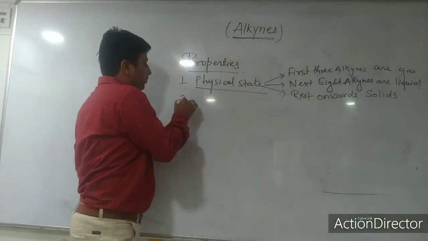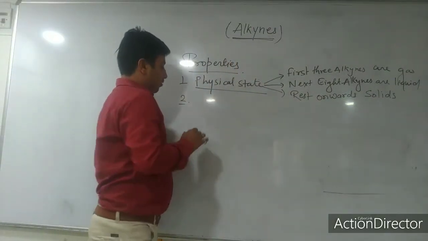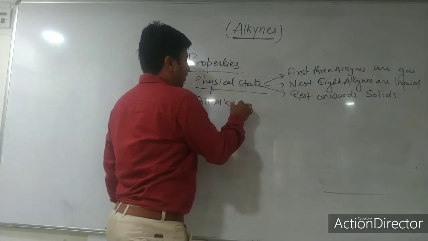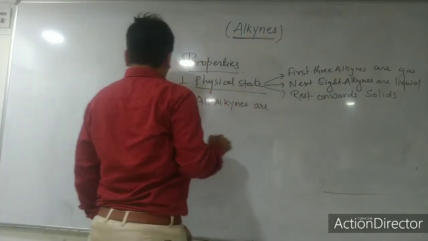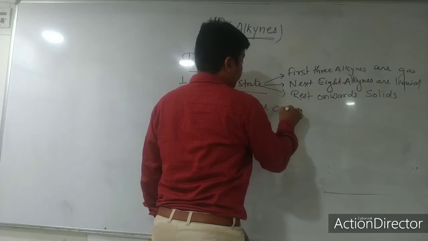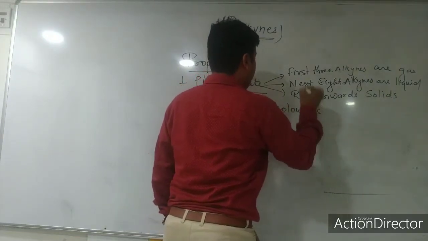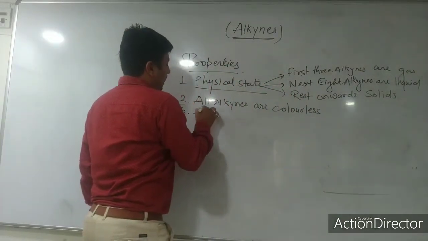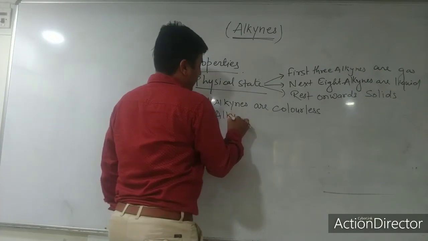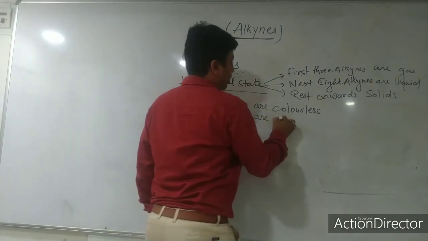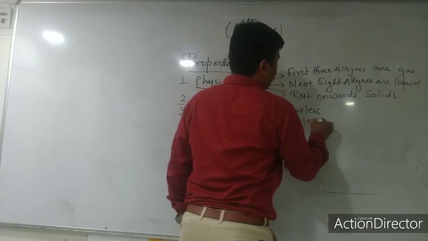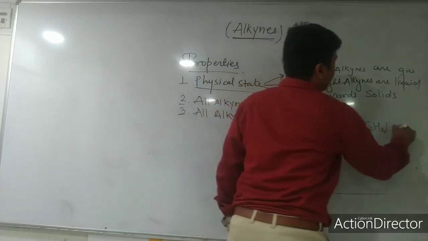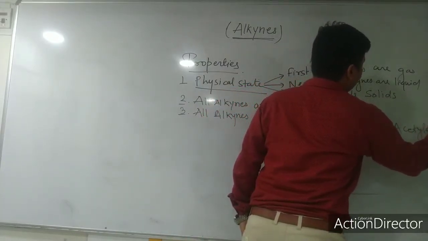Now we are moving towards color and odor. All alkynes are colorless, and all alkynes are odorless also, except one thing, except C2H2, acetylene.